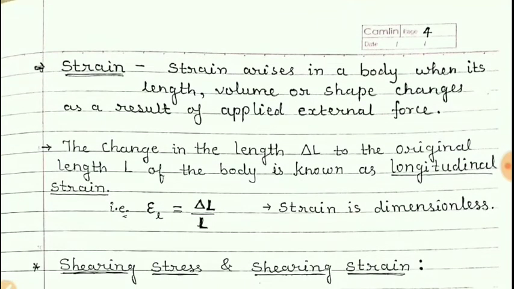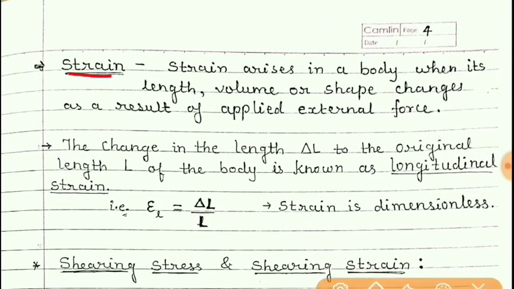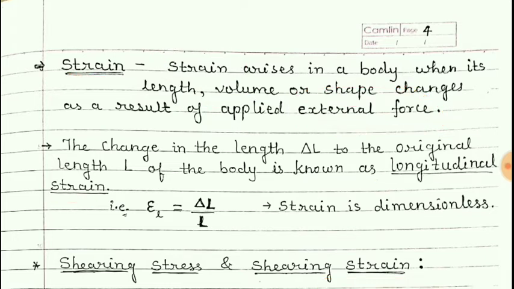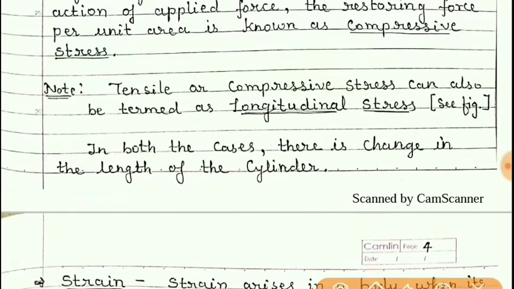Now about strain. Now students, this strain arises whenever there is a change in the length, volume or shape of a body due to external force. So now let us first define longitudinal strain. Earlier we have defined longitudinal stress.